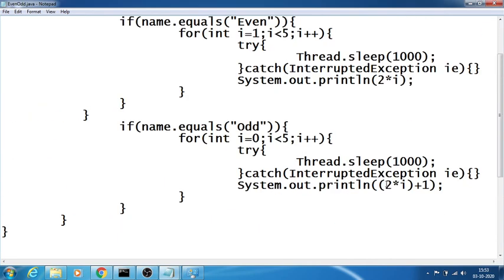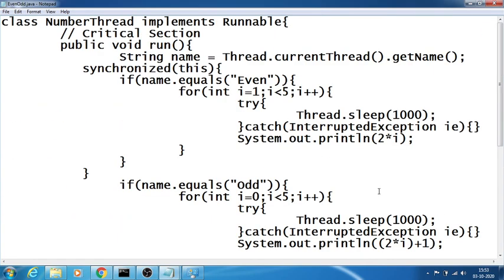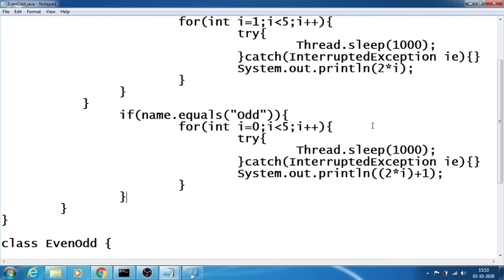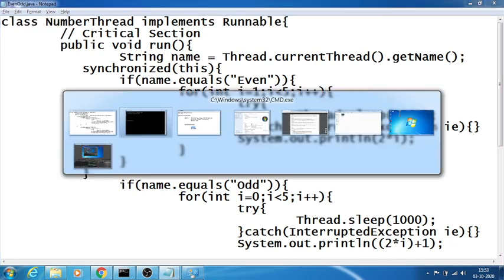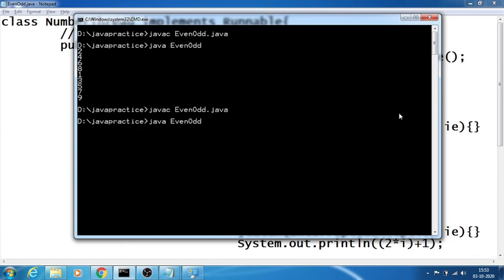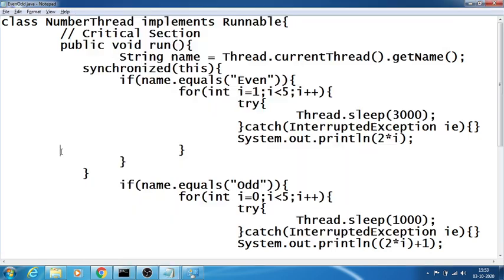Now we try to increase the time span, say 30 seconds here, to see the difference. Sometimes this works fine if the situation goes for a particular logic. Generally, I have completely synchronized this logic.